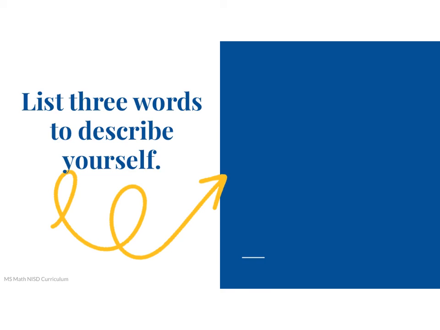Here in this slide, it says list 3 words to describe yourself. So again, it's going to tell you to click so you could submit text. So you go ahead and click on that, and you tell me 3 words to describe yourself. My description, I would say, I'm organized, I'm motivated, and I love math. So that's what I'm going to put here, and you would need to think of something for yourself. So make sure you're doing that.